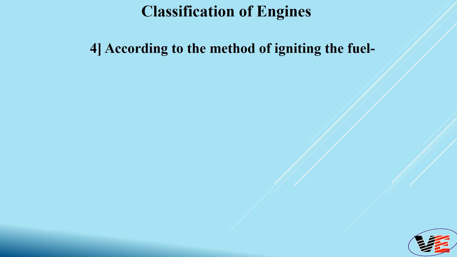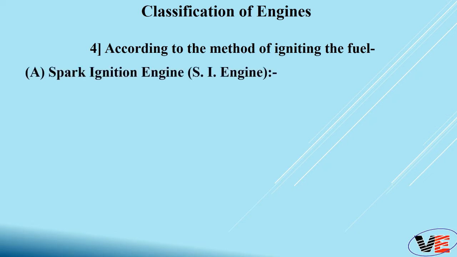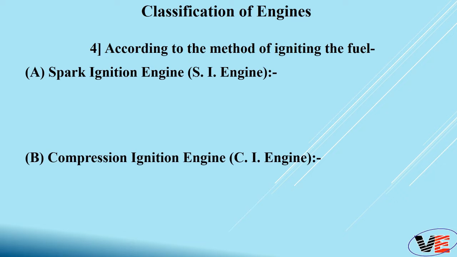The fourth classification of engine is according to the method of igniting the fuel. That is nothing but how the air fuel mixture inside the cylinder is going to burn. That method will decide our type. And there are two types: first is spark ignition engine and second is compression ignition engine.